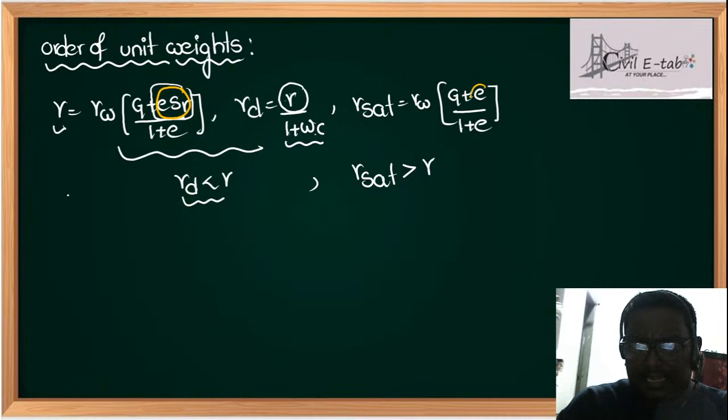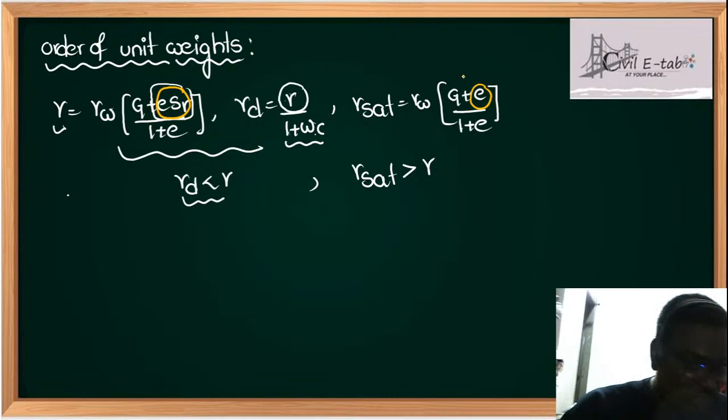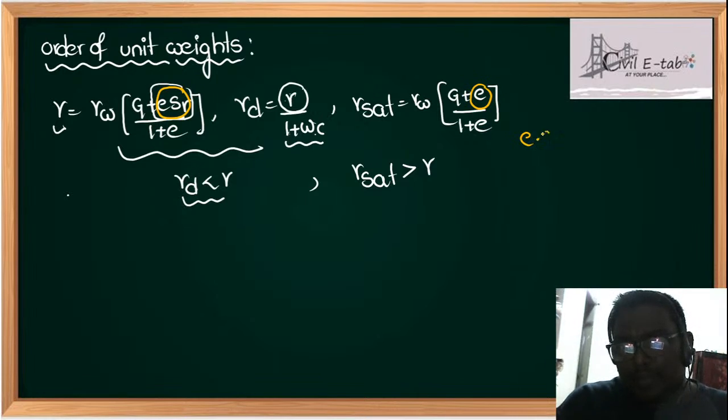Whereas in gamma sat, it is E. Now, can you tell me whether ESR is more or E is more? That is a simple thing. People will think that ESR is more. That is absolutely wrong. ESR is less than 1.